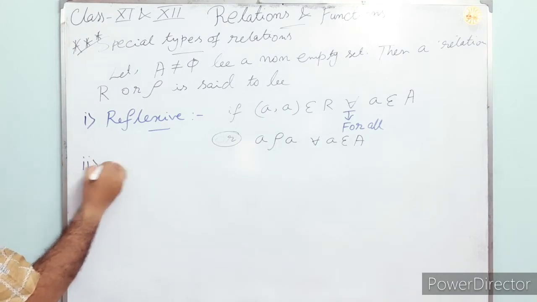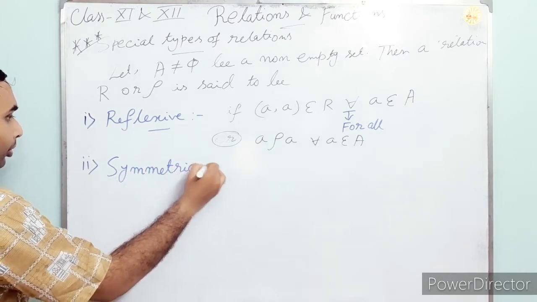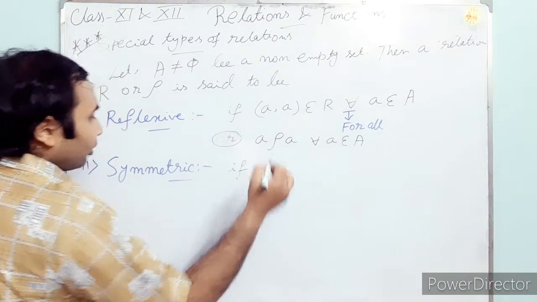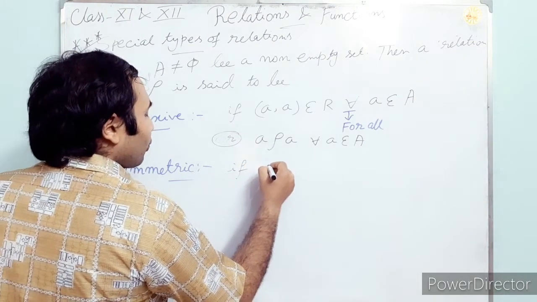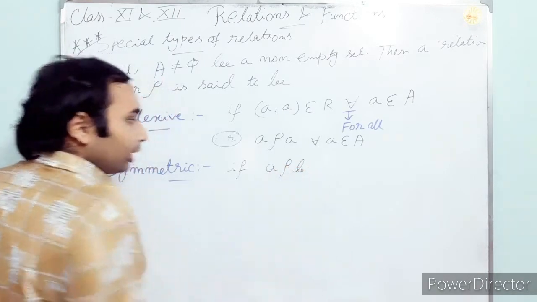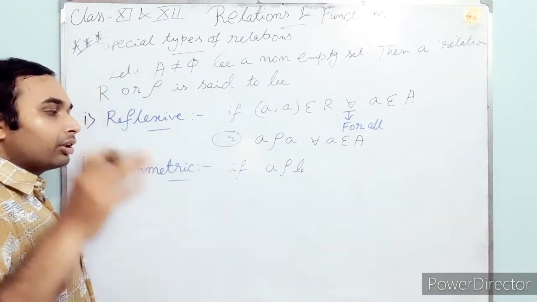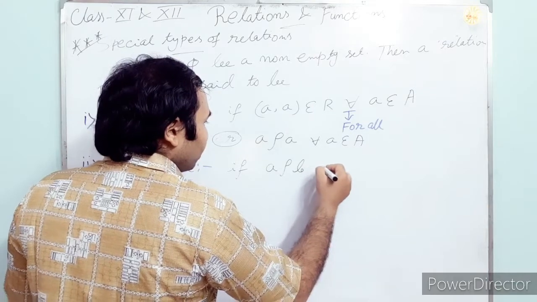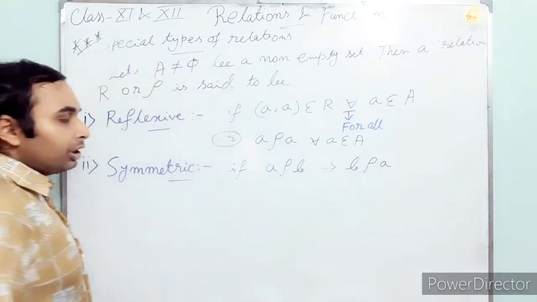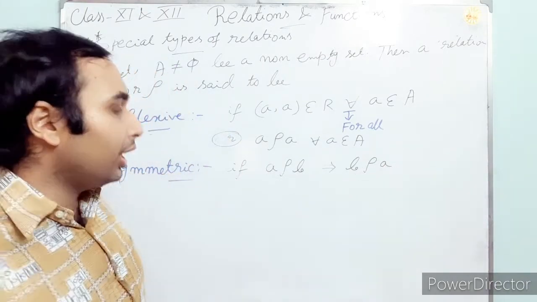Number 2, the symmetric relation. There are three types of notations: a rho b, or aRb, or (a, b). If a rho b implies b rho a, that is, if a is related to b implies that b is also related to a.